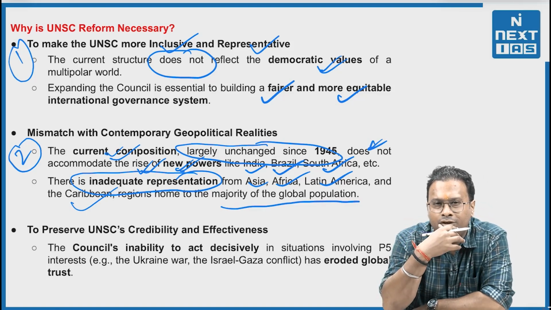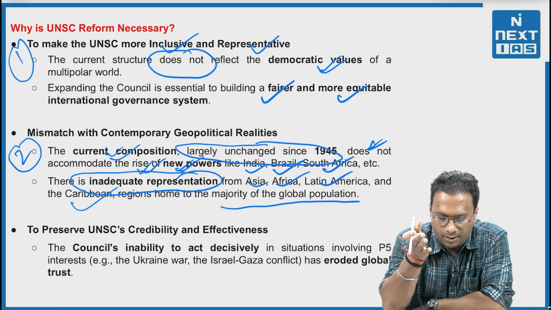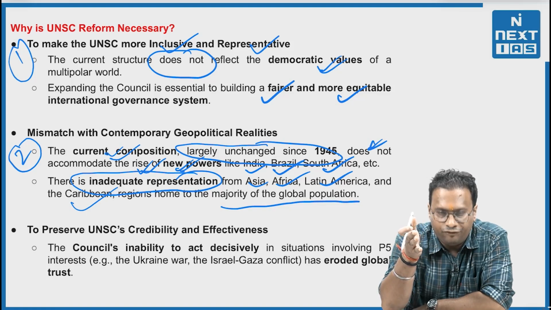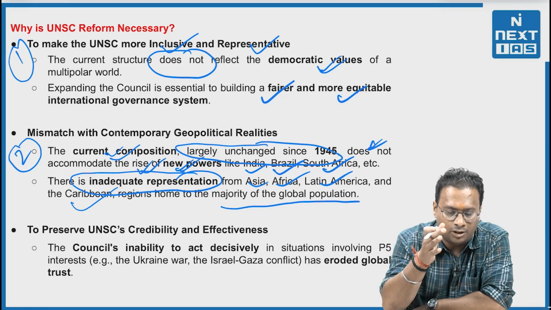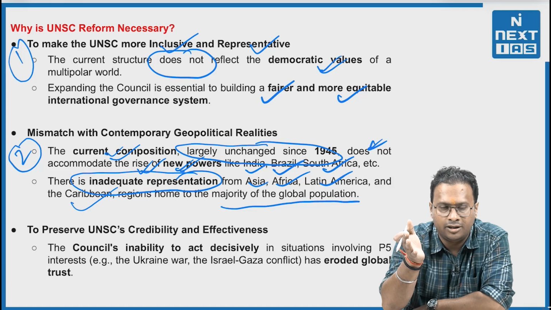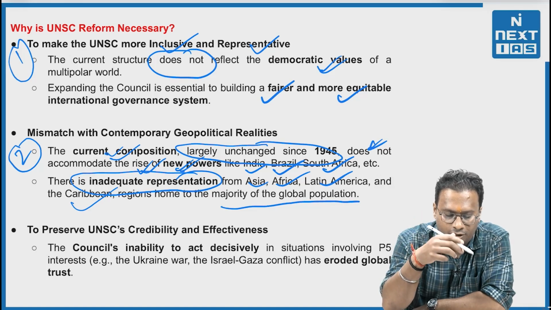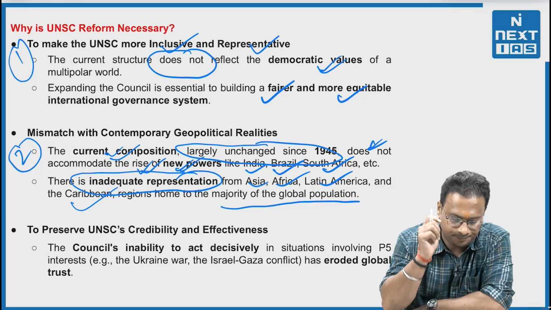And we just know that in 2024, at the G20 summit conducted in India, Africa was added as a member. Still, it is not a member of the UNSC major seat, right? Not among the major 5. And that is why we are talking about these geopolitical realities. That is a greater mismatch.